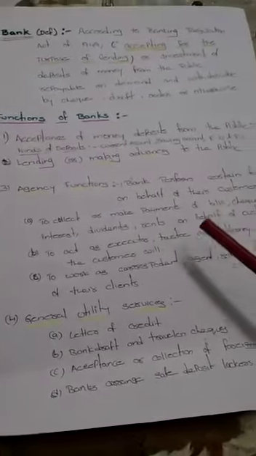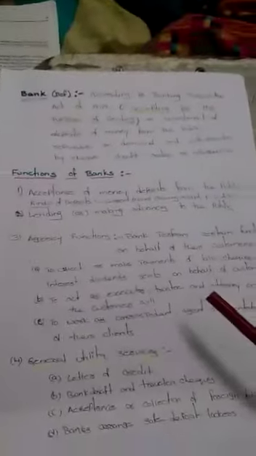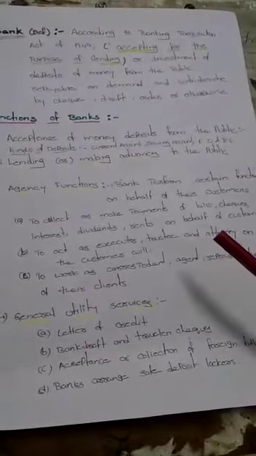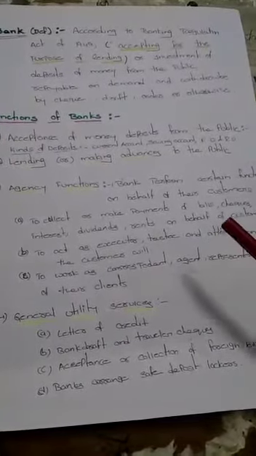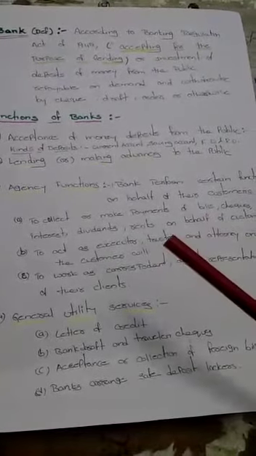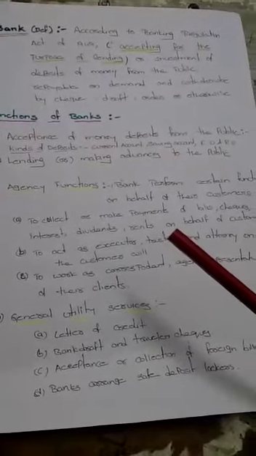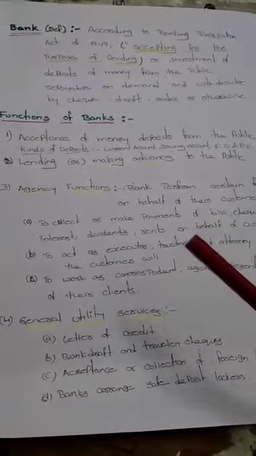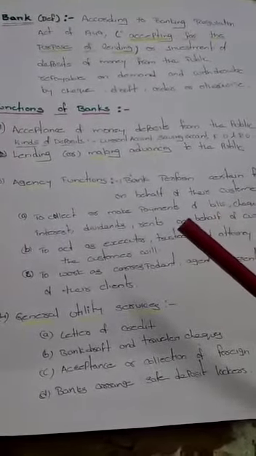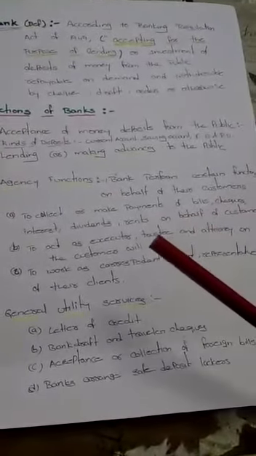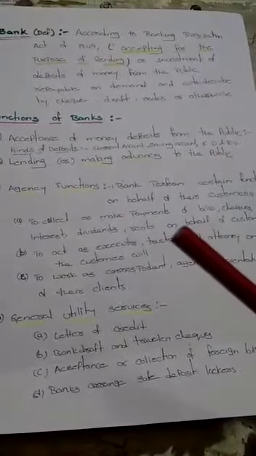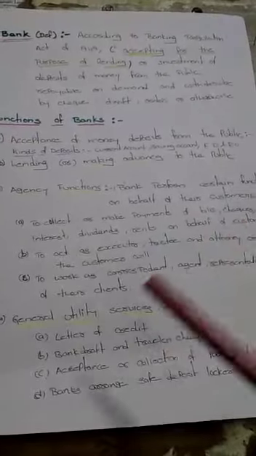The third function is agency function. Agency function means the bank performs certain functions on behalf of the customer. Like on behalf of the customer, the bank may collect or make payments of bills, checks, interest, dividends, and rents. That means you can pay your electricity bills, or your LIC policy premium amounts, or you can get your dividends. On behalf of the customer, the bank is able to collect or make payments.